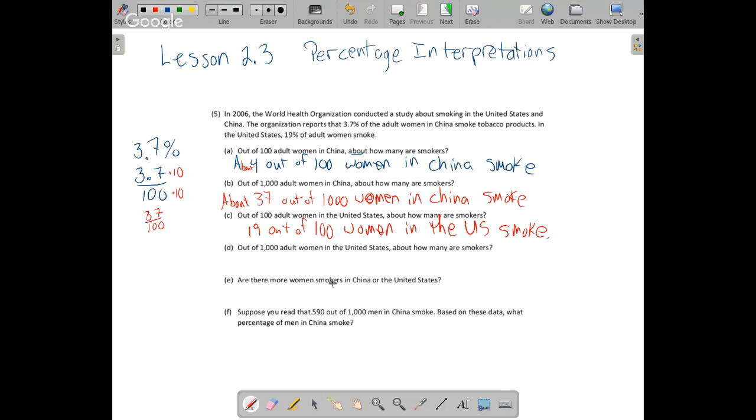Are there more women smokers in China or the United States? Well, for sure, we know that 3.7% is less than 19%.